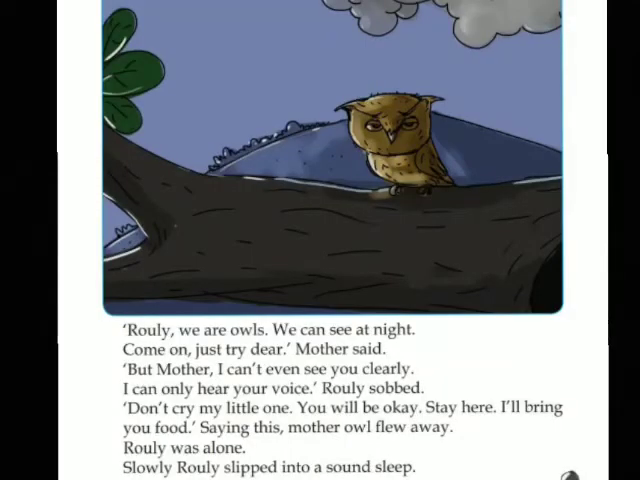So let's look at the next picture. Who is sitting on the branch of the tree? Yes, it's the owlet. Rowley is sitting on the branch of the tree. Why is she sad? Oh, children, can you tell me why she is sad? Yes, because she is not able to see anything at night.